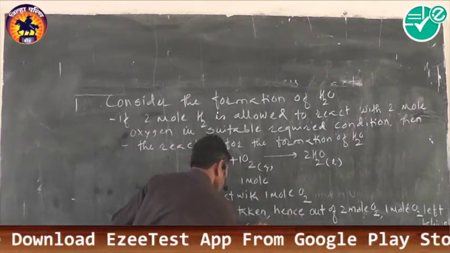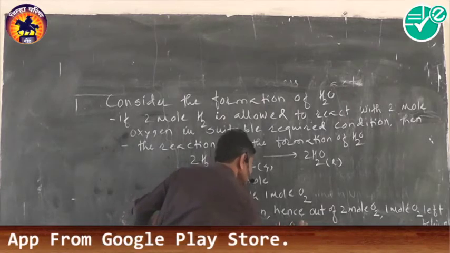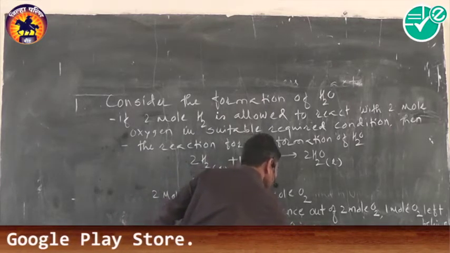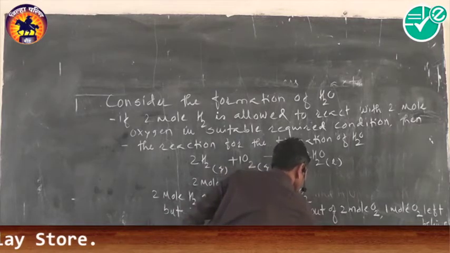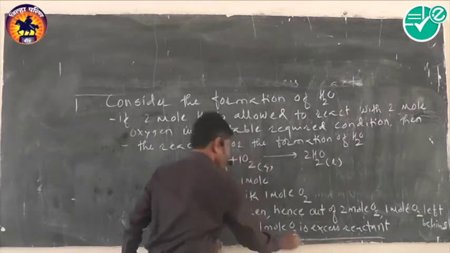So 1 mole oxygen is the excess reactant. Now 1 mole oxygen requires 2 mole hydrogen, so 2 mole hydrogen completely reacts.